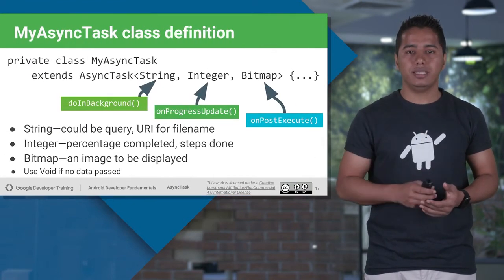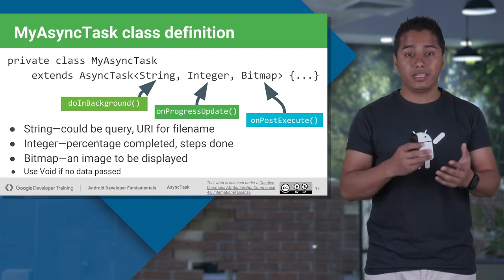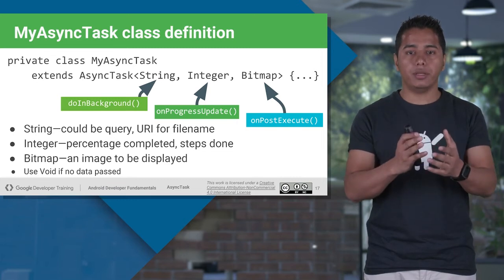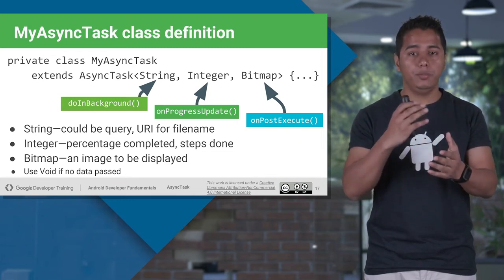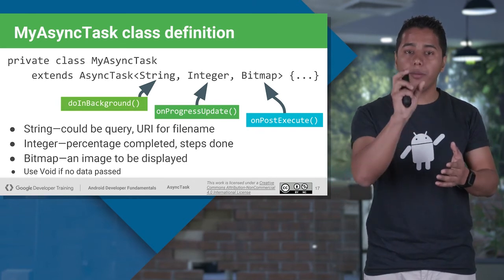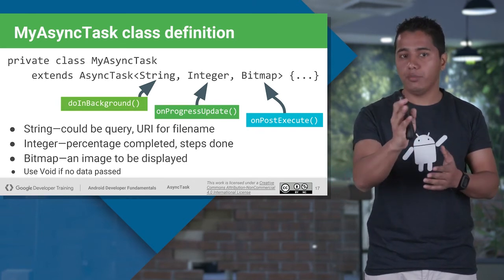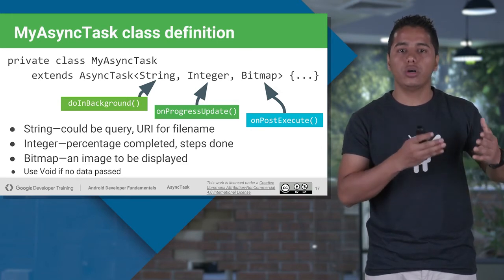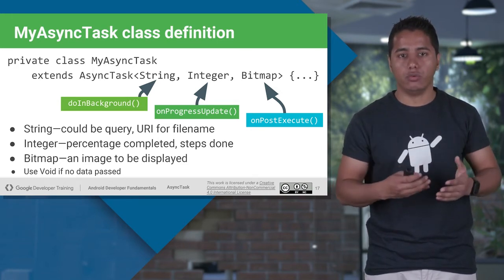As you can see, this is the definition of the class, and there are three parameters: string, integer, and bitmap. The string parameter will be taken by your doInBackground. Whatever type of parameter you are passing here, it will be the same in your doInBackground while you are overriding it.